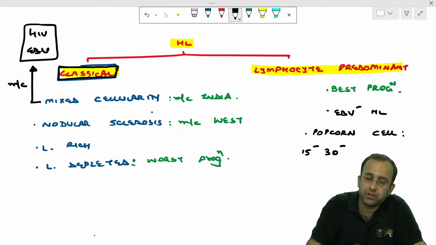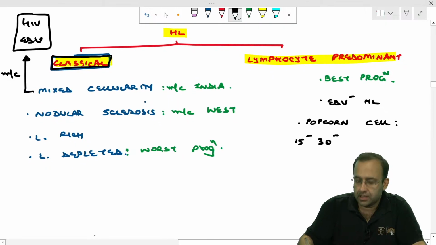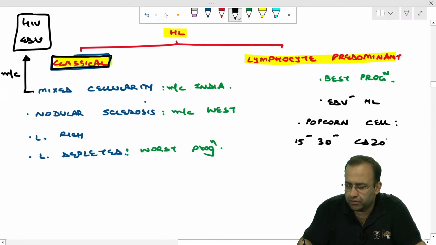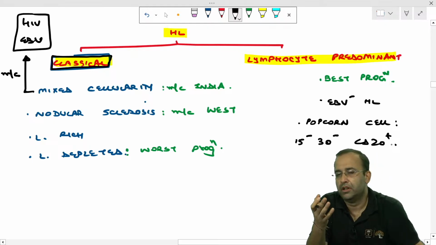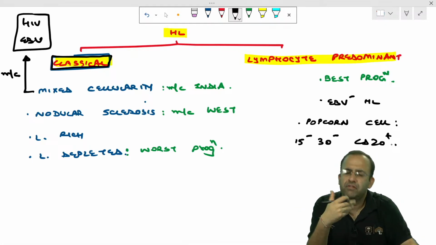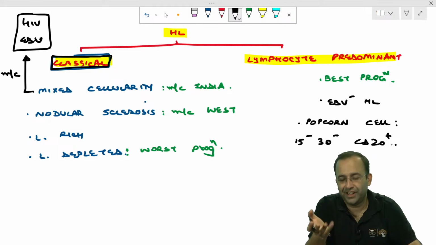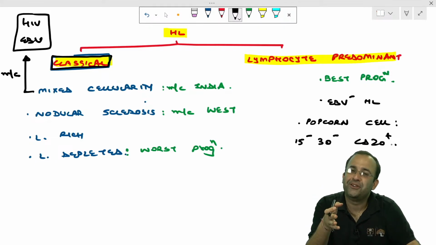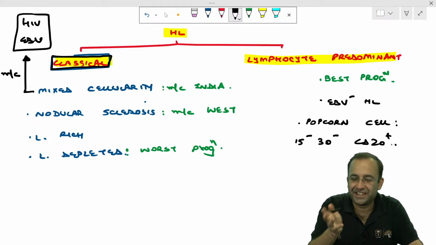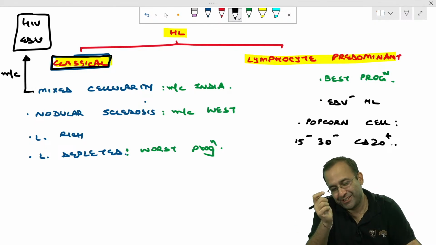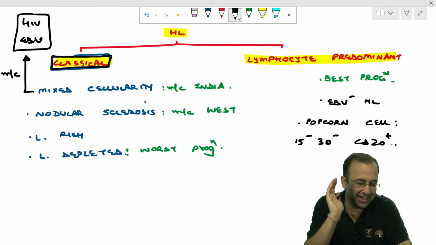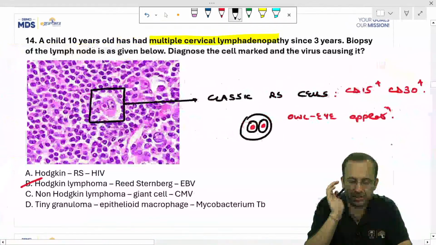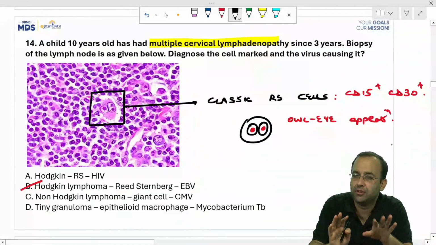So what is it positive for? It is CD20 positive. Easy to remember when we are haggling with the shopkeeper. He says 30, you say 15. We settle at 20. Though if we are guys, we'll settle at 25 or 28 only. But girls, we settle at rupees 16 or 20. So it is CD20 positive. This is Hodgkin's. This was the master table of Hodgkin's. This was what this question was about.